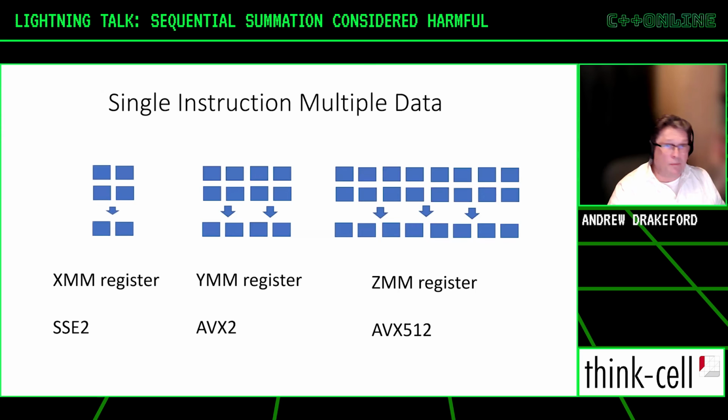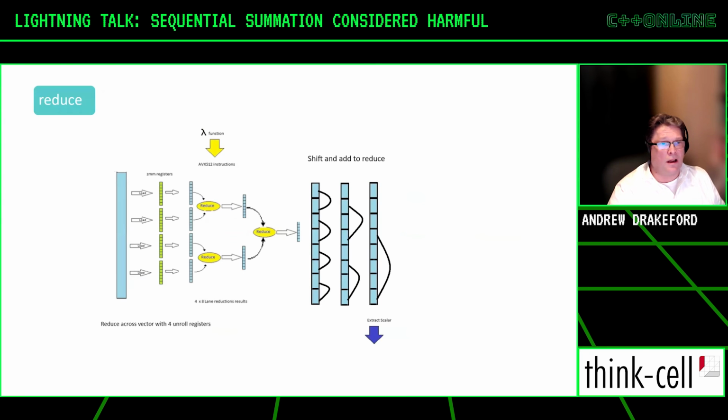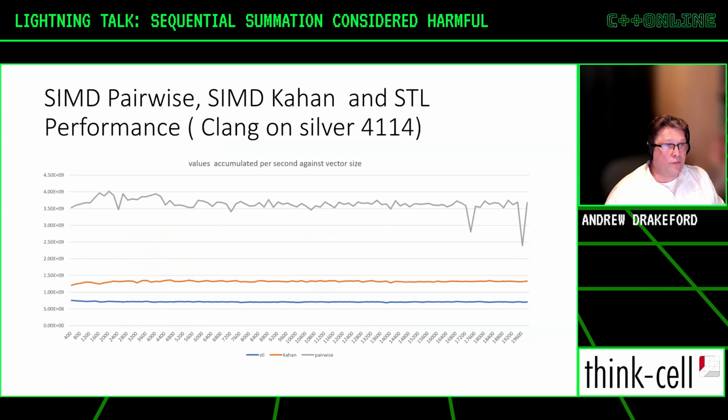We can use a SIMD implementation of this. As we recursively decompose the addition, at the bottom level we can just have SIMD instructions and extract the scalar with this kind of scheme here. Is it fast? Yeah, it's very fast. The SIMD pairwise implementation rocks up at about 3.5 billion a second, whereas at the bottom level, the blue STL is rocking up at about 800,000. And even with the Kahan expression, it's great. We're still going faster, but we're actually getting the answers right.